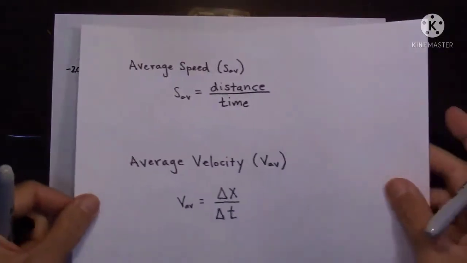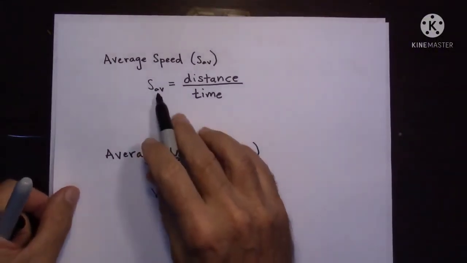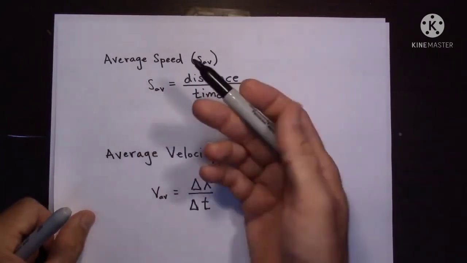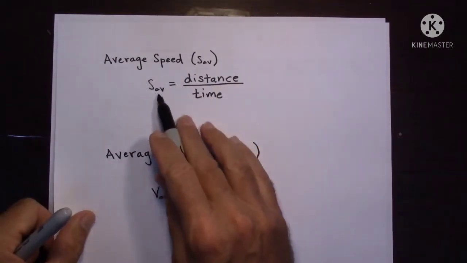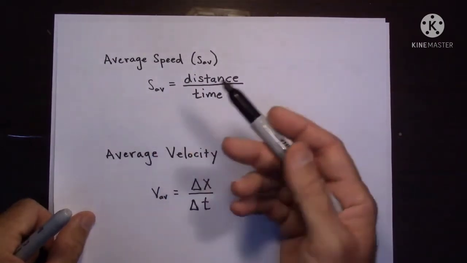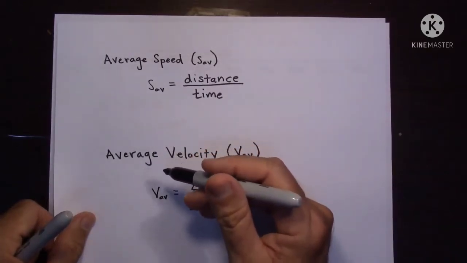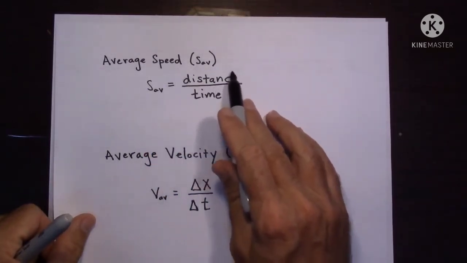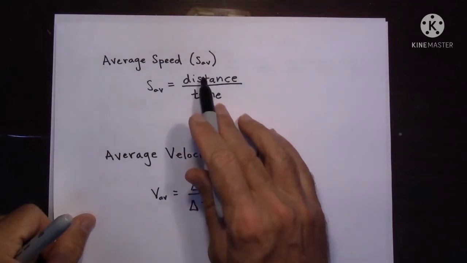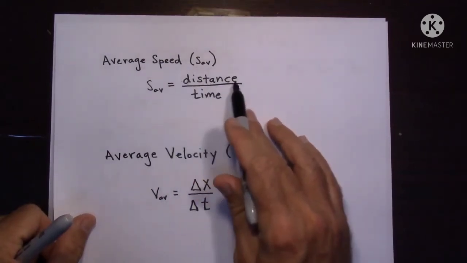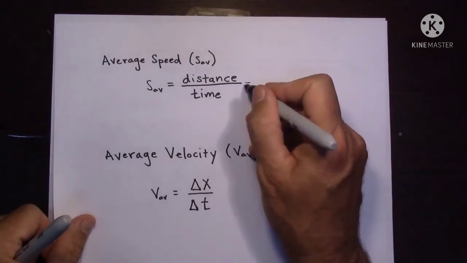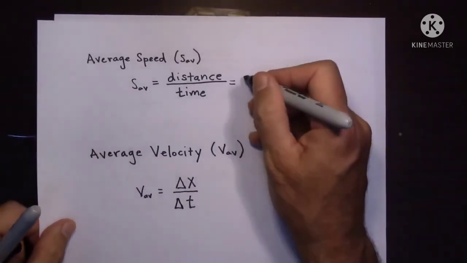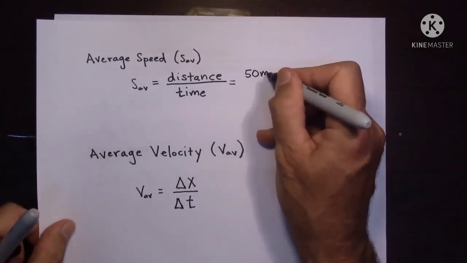Now children, I hope you understood. Now see here, average speed. Average speed is the total distance traveled divided by the time taken to travel, that is total distance by total time. It gives you the average speed. Here speed is a scalar quantity. Why? Because distance is a scalar quantity, and so speed related to distance will give you a scalar quantity only. Here we will study only the magnitude, no need of direction.